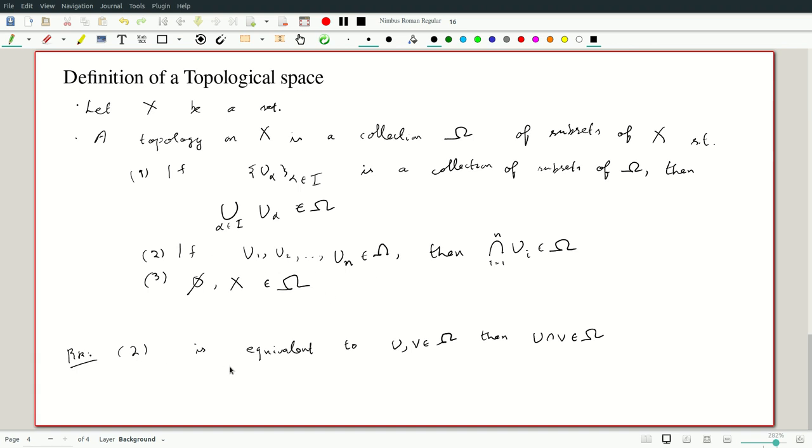And indeed, when I'm trying to say that 2 is equivalent to the statement for pairs of sets, induction shows it for at least one set, not the degenerate case of 0 sets. Okay, so the empty set and the whole space are in omega. It's closed under finite intersections or equivalently intersections of pairs, and closed under arbitrary unions. This is what a topology on X is, and the pair X comma omega is called a topological space.